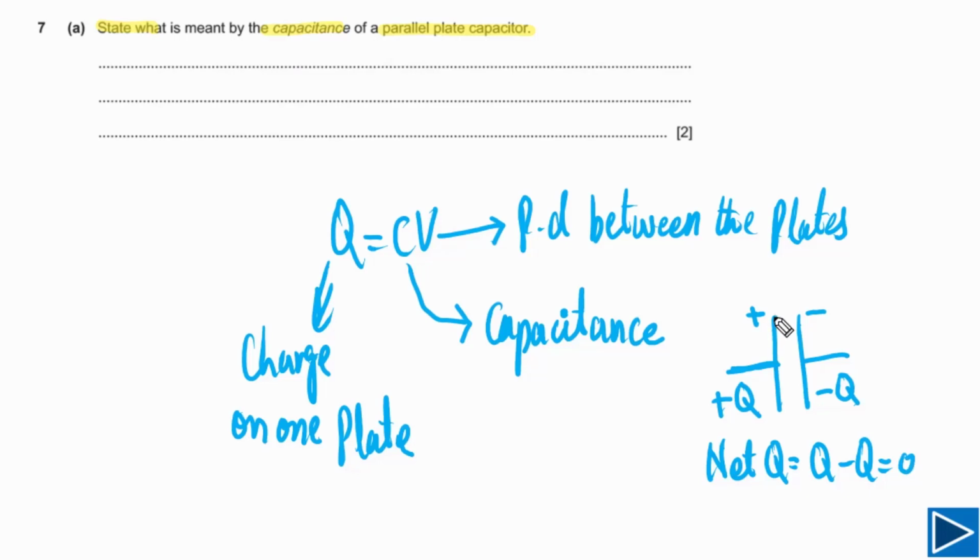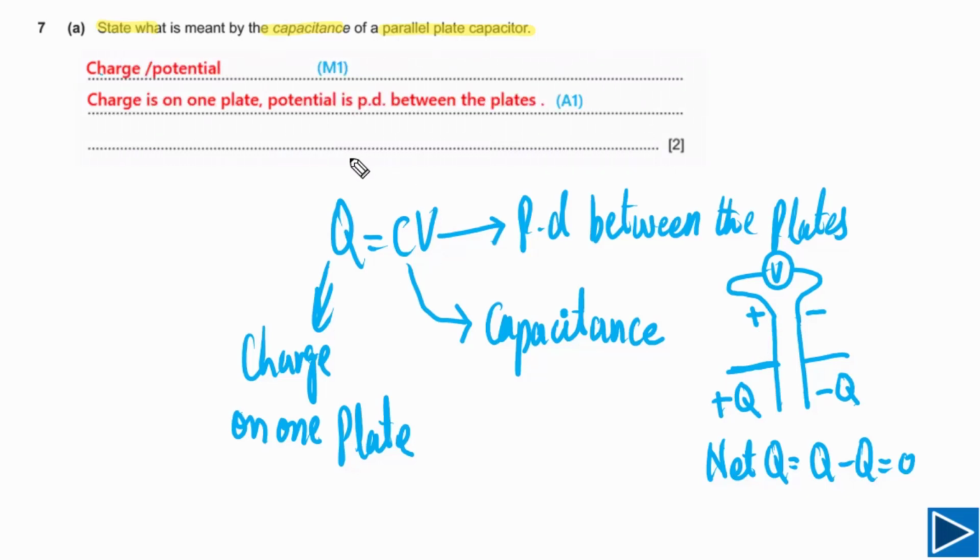Now what does it mean by the potential difference? Potential difference simply means that this is the potential difference between these two plates, and you can find out this potential difference by simply connecting a voltmeter across these two plates. This is what you need to understand about capacitance.